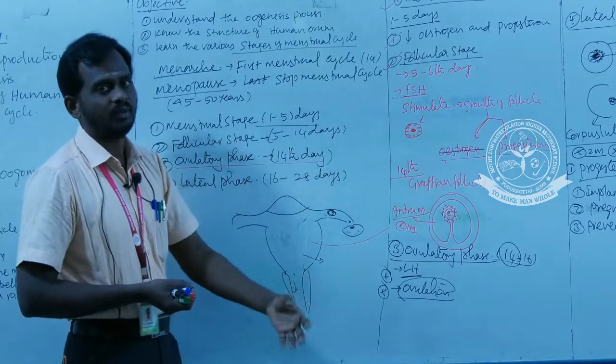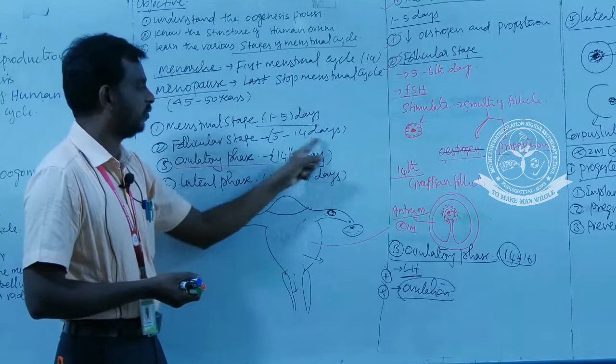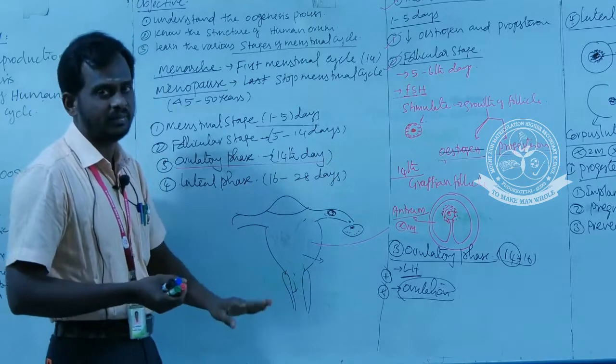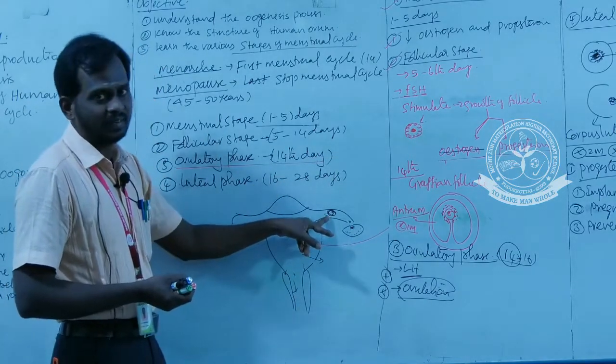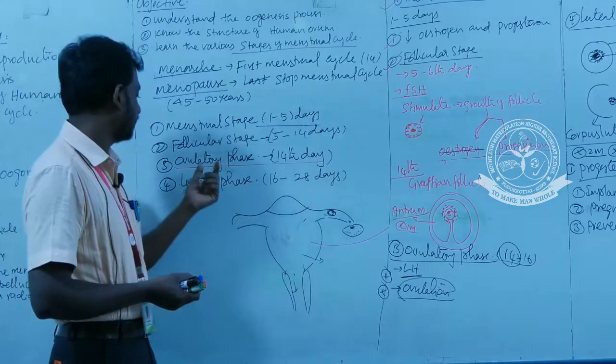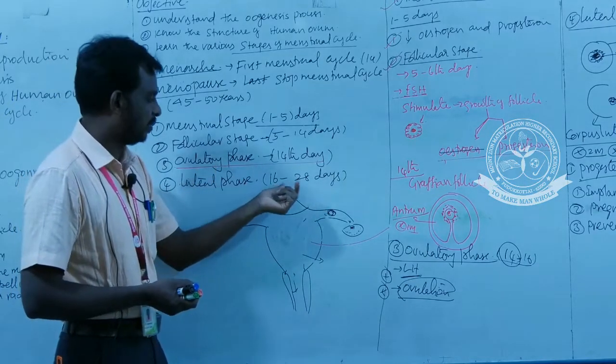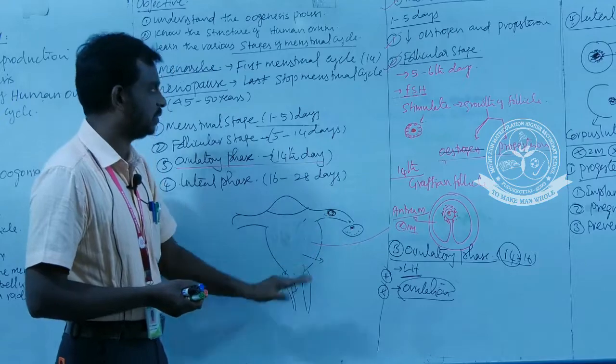Those who want a baby, when should they have contact? During the 14th day of the menstrual cycle, because only at that time is the egg available in the uterine region. And the luteal phase happens during the 16 to 20 days of the menstrual cycle.